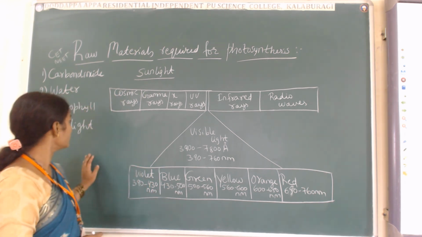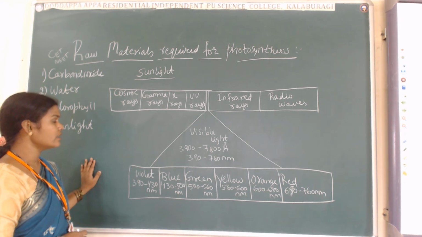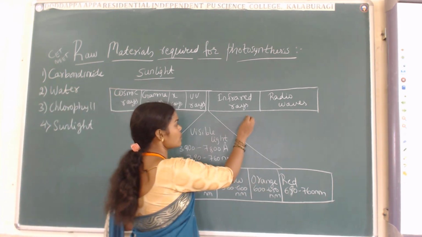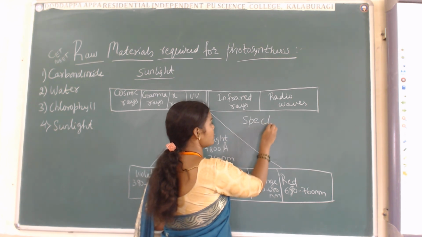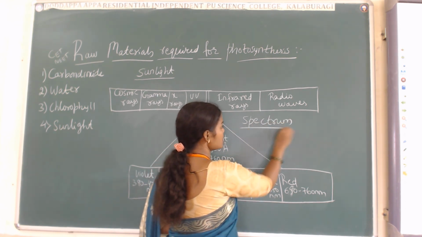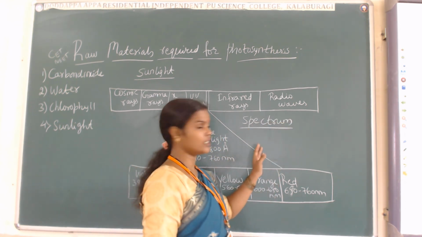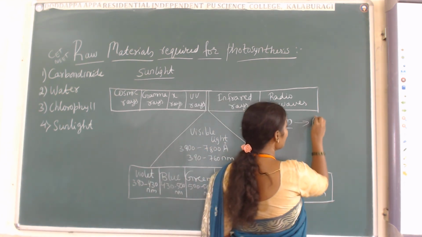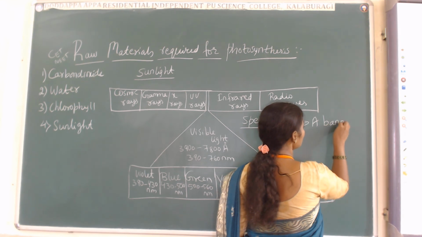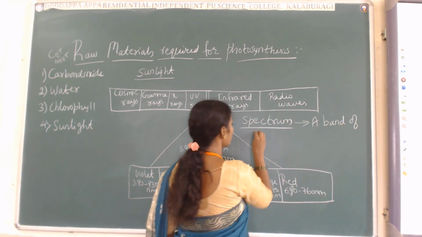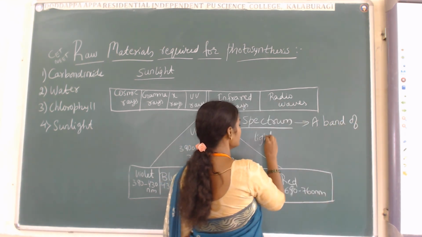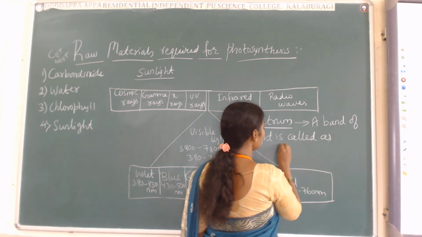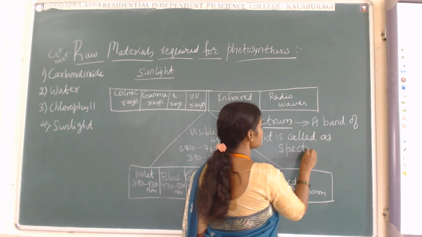Okay. Now, next is here 2 types. A band of light is called as what? Spectrum. What is spectrum here? Please note down the definition. Maybe it is not important for the theory, but CET and NEET is very much based on this. A band of light or a group of light is called as spectrum.